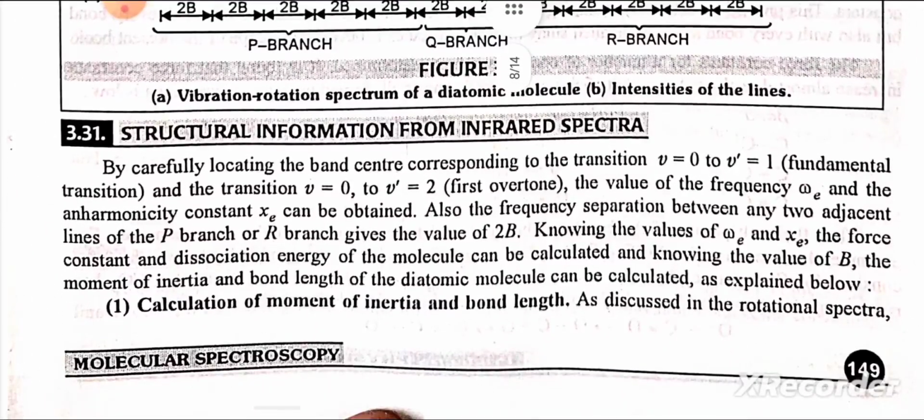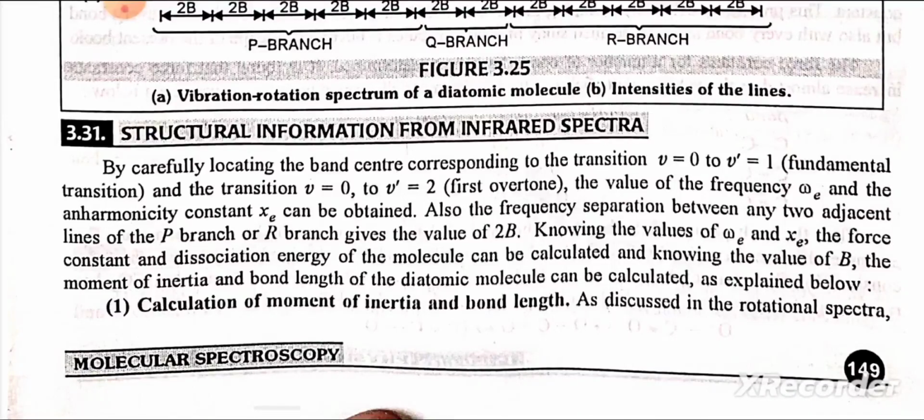Structural information from infrared spectrum. By carefully locating the band center corresponding to the transition v equal to 0 to v' equal to 1, the fundamental transition, and the transition v equal to 0 to v' equal to 2, the first overtone, the value of the frequency omega e and the anharmonicity constant xe can be obtained. Also, the frequency separation between any two adjacent lines of the P branch or R branch gives the value of 2B. Knowing the values of omega e and xe, the force constant and dissociation energy of the molecule can be calculated, and knowing the value of B, the moment of inertia and bond length of the diatomic molecule can be calculated as explained below.